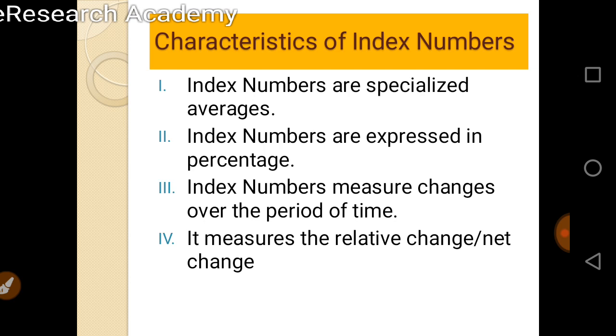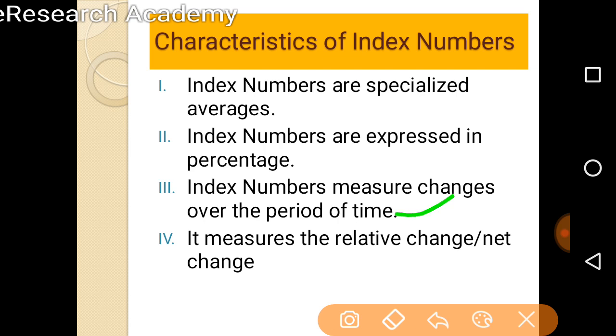So this is the second characteristic of an index number: indexes are always expressed in percentage form. The third characteristic is that it measures the changes over a period of time in a particular value or a group of variables or their values. And the last characteristic is that it measures the relative change or net change over a period of time in a particular group of variables or items for their value.